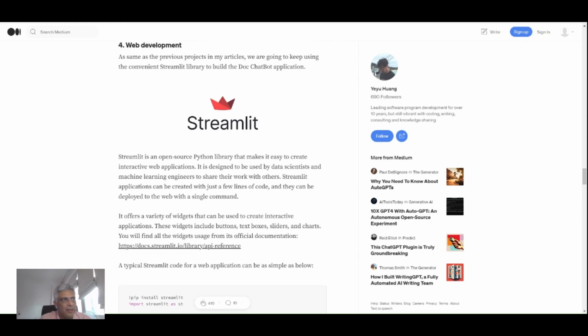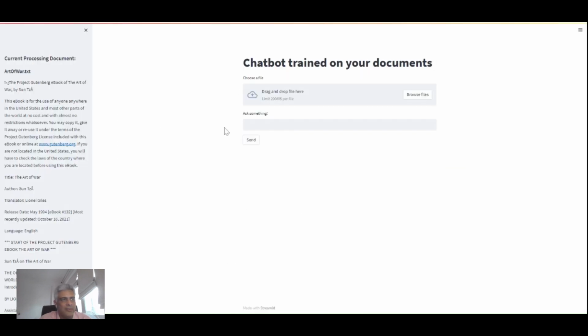So I have his code, his UI running already, and I have provided one of the books, Art of War, from one of the free sources where I can legally download a book, which is Gutenberg. So I have taken a book in text format and provided it to ChatGPT that we are looking at, modified ChatGPT actually. You can provide PDF documents, Word documents, anything you want, and it would take those.